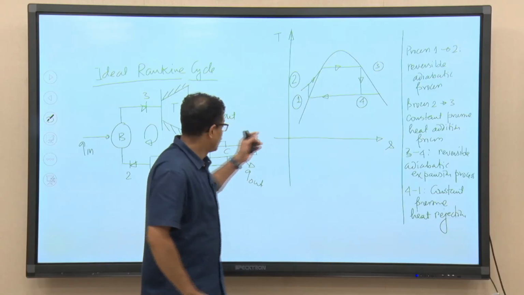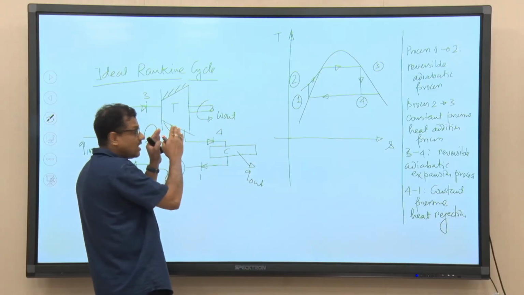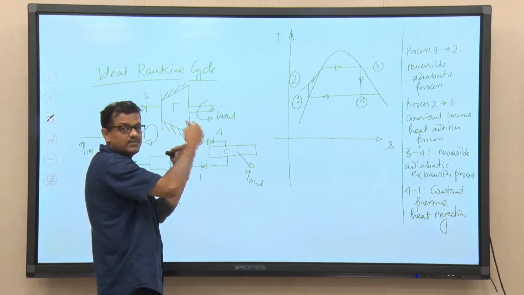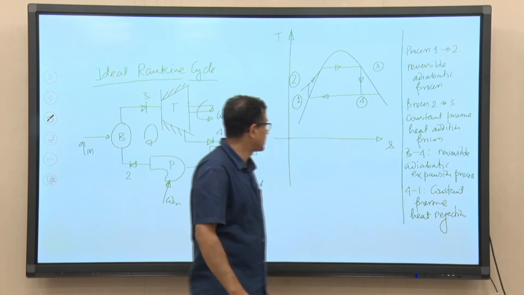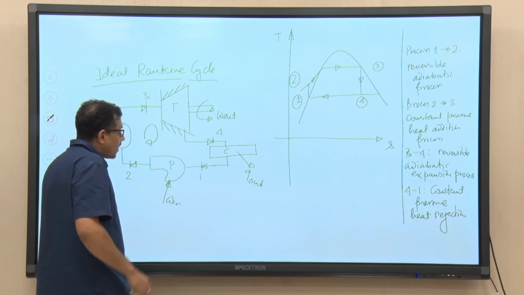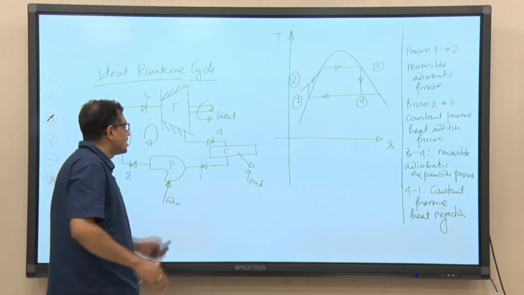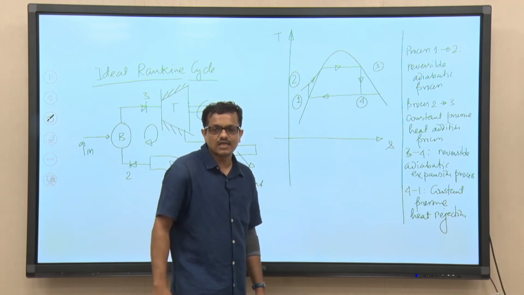So, we will try to discuss the ideal Rankine cycle now. Why is it called ideal Rankine cycle? Because the efficiency of this Rankine cycle is very, very close to the Carnot cycle. But now see why the efficiency of the Rankine cycle is not equal to that of the Carnot cycle.